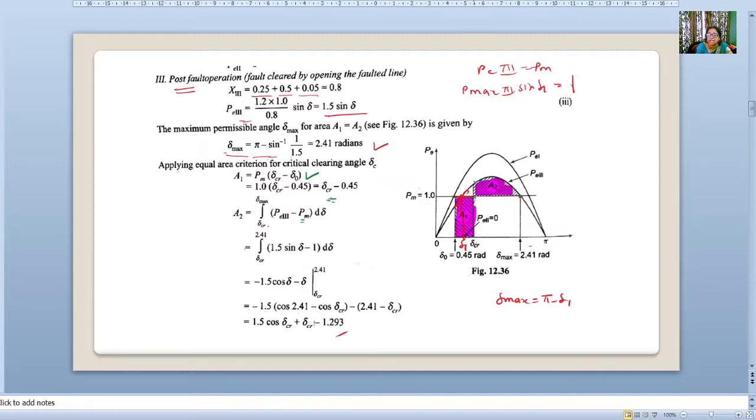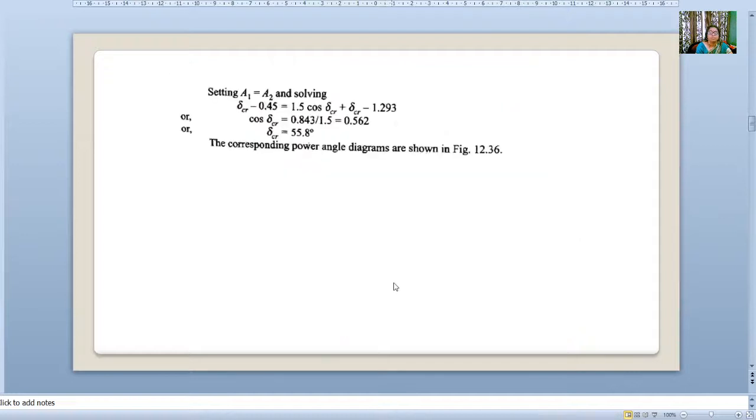Now how do we find area A2? This is PE, and this is Pm. So integration from delta CR to delta max, PE3 is the upper hand and Pm is below, so PE3 minus Pm d delta. Now if you equate both, you will get cos of delta CR equal to 0.562. If you find out delta CR, in terms of degrees it is 55.8. Here we have completed the fault at one end of the transmission line.